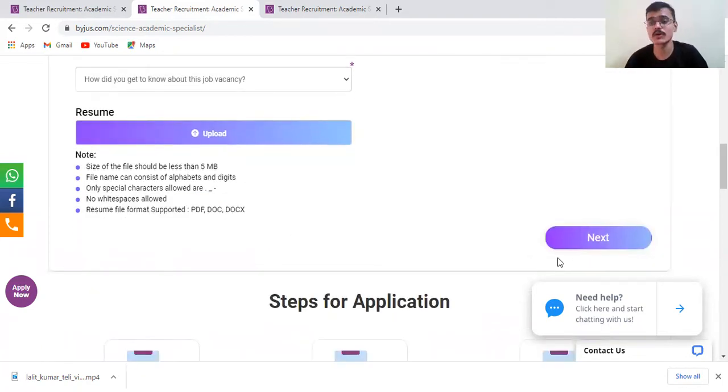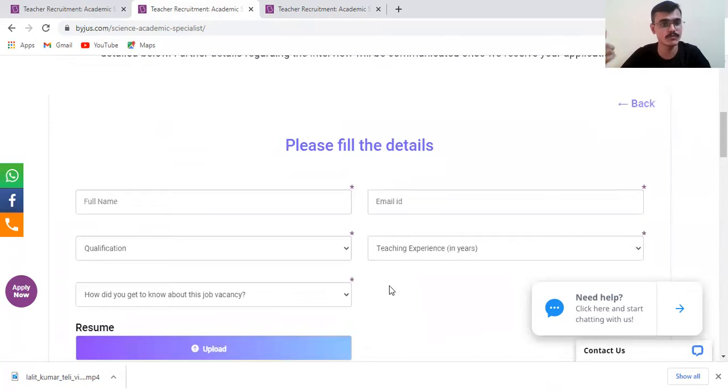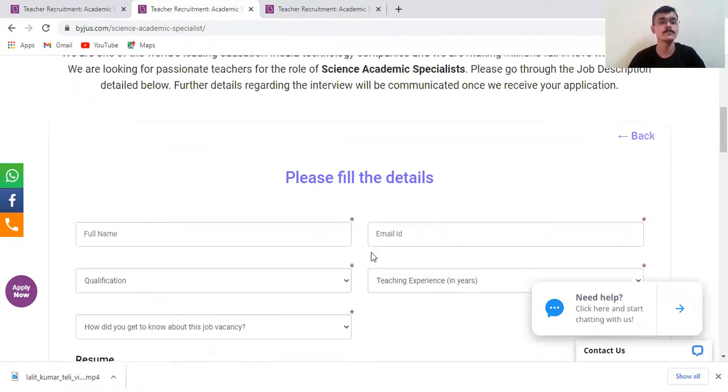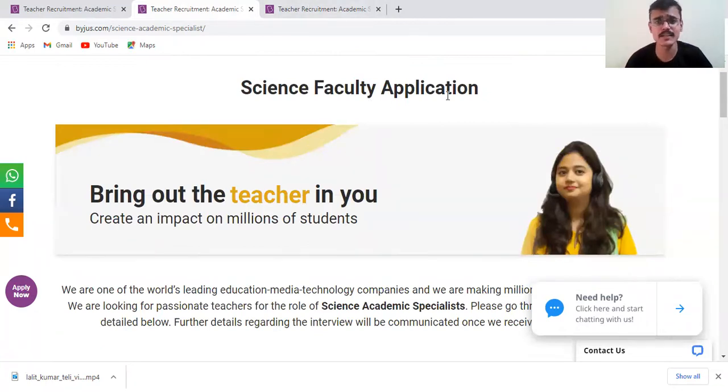Second thing is that when you click on next, there will be an option of demo video upload, where you can upload a video on that website. Let me explain the complete process. First you will fill this form. For filling this form, you require one demo video call. Basically, you need to record a demo call.